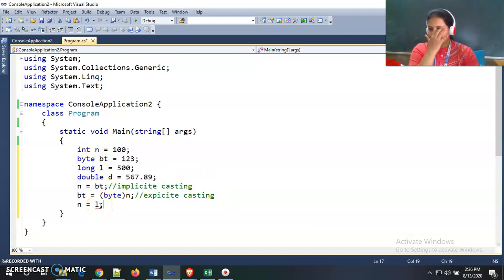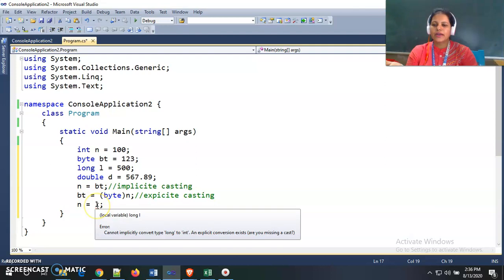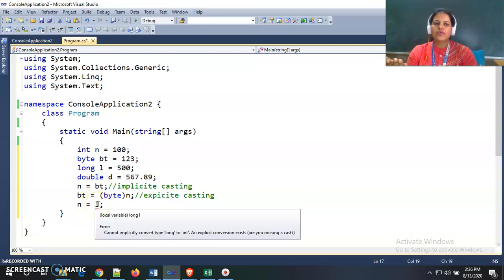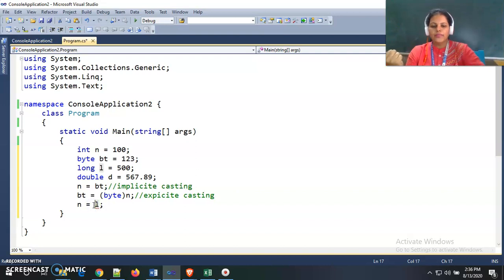We can't assign a long value to an integer value, because this is the long data type value and this is the short data type value. This integer requires 32 bits and this requires 64 bits. So we can't directly assign a long value to a short data type value. We need to convert, and while converting we may lose some data.